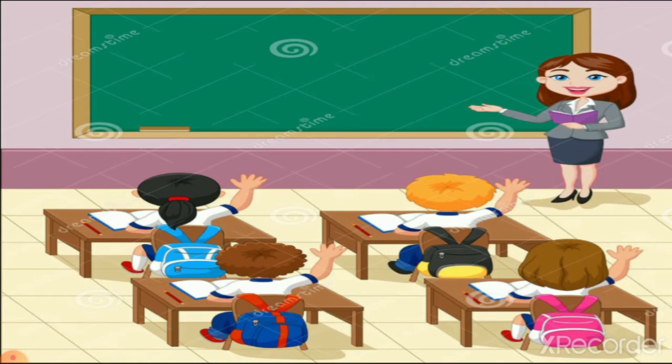You can see benches also, chairs also, blackboard also, but you cannot see teachers and students because it is an empty class. But here is the picture of a classroom with students and teachers. So your surrounding will change when you go in class. Blackboard also you can see here.